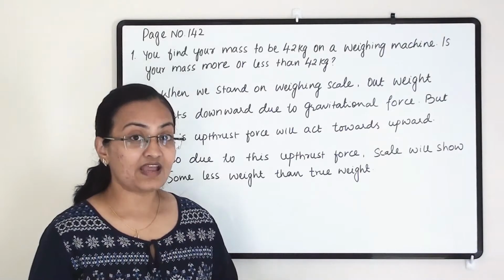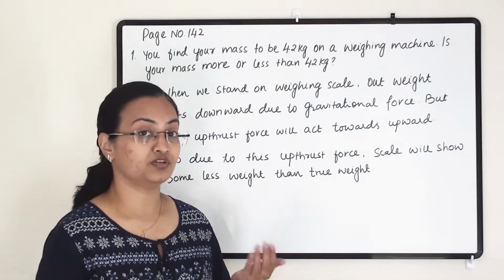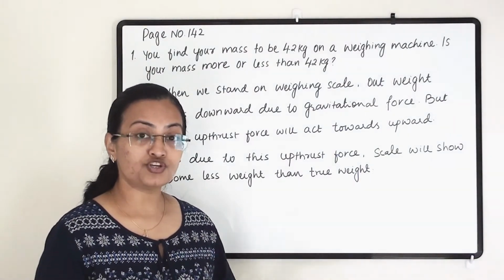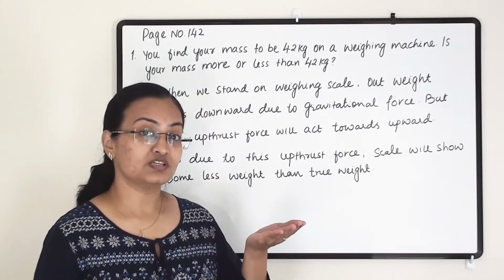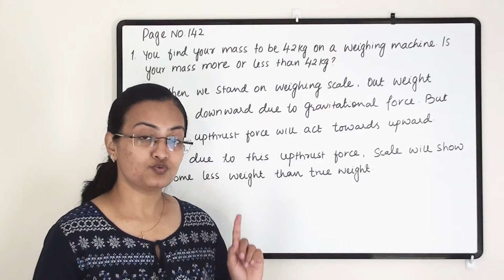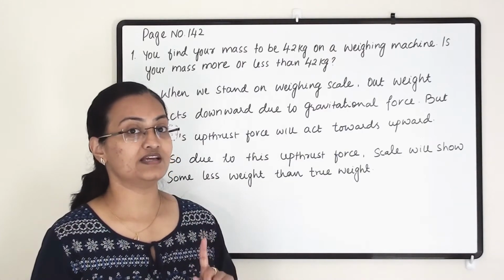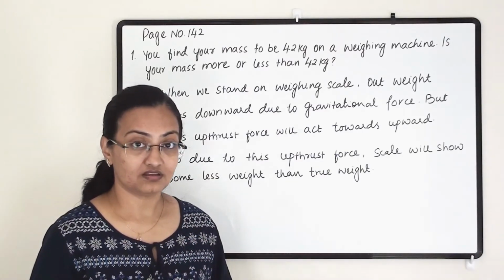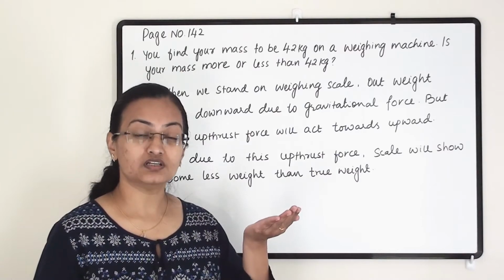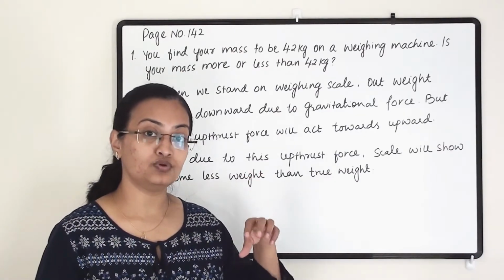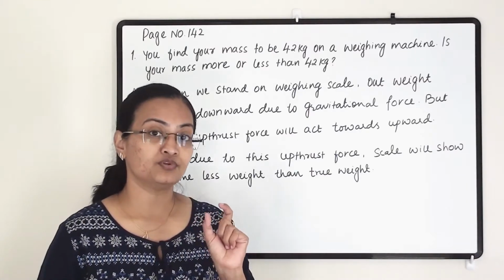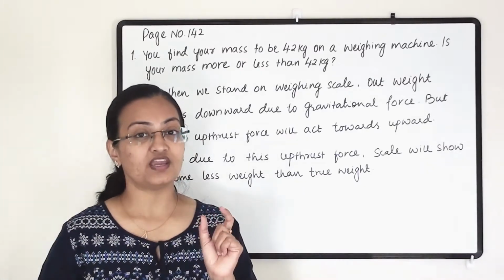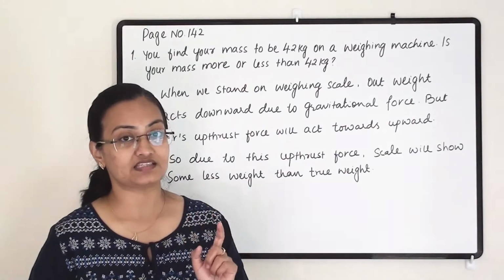But the air also has some upthrust force. So it is pushing us upward. So how much ever upthrust force is there, that much this weighing scale will show a less weight because the air is pushing us upward, whereas gravitational pull is pulling us downward. So how much ever the upthrust force will be there, that much weighing scale will show less